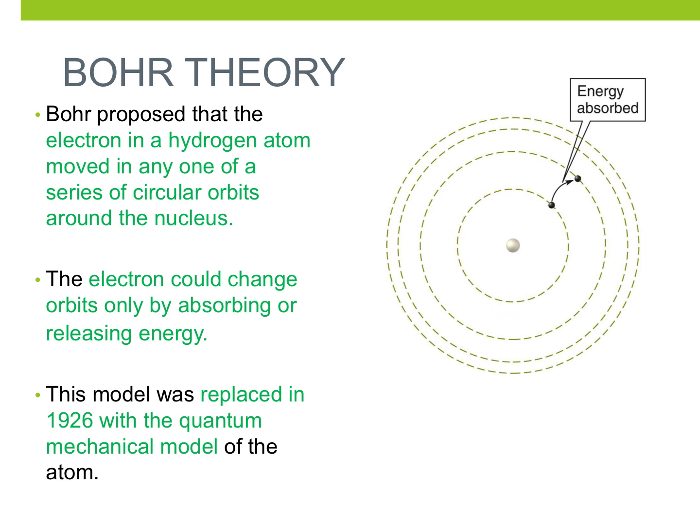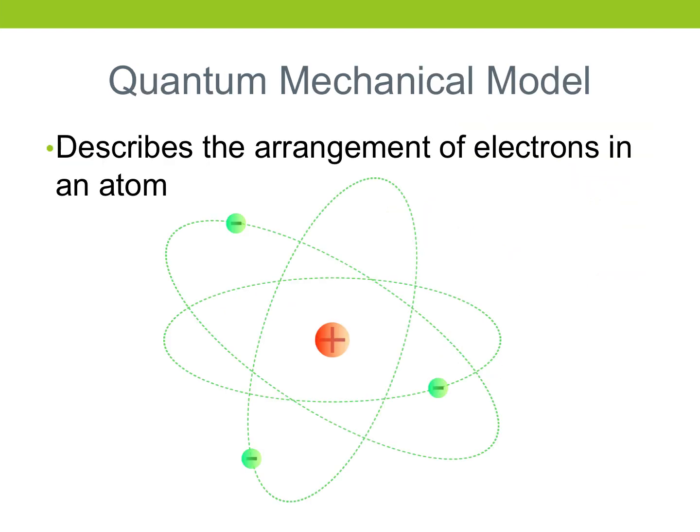Did anyone picture bees perfectly circling the beehive? No. Unlike these nice perfect orbits, we now think electrons move around a nucleus kind of like bees in the beehive. So the quantum mechanical model is used to describe where those electrons are found, or the arrangement of those electrons. Go ahead and copy this down: the quantum mechanical model describes the arrangement of electrons in an atom.